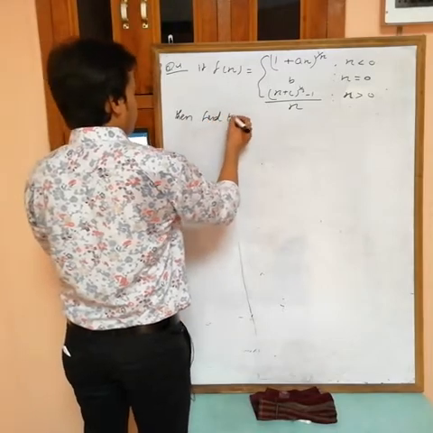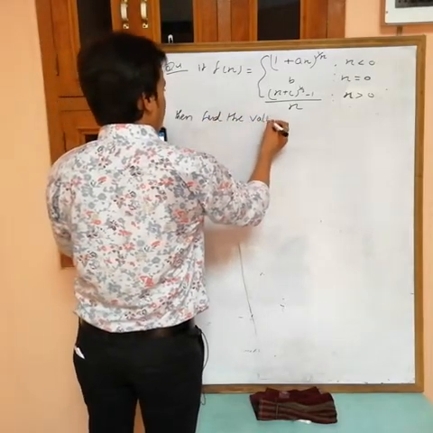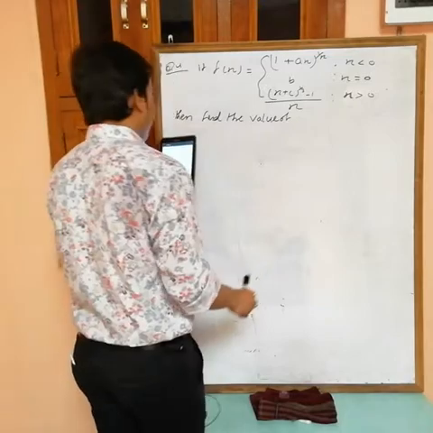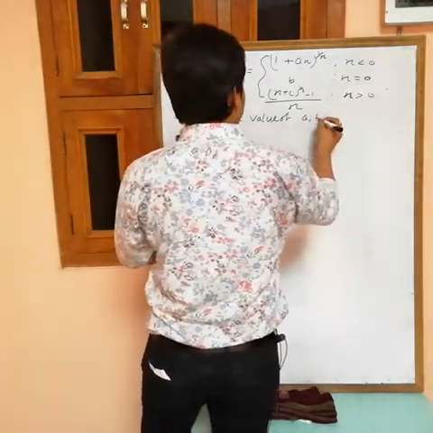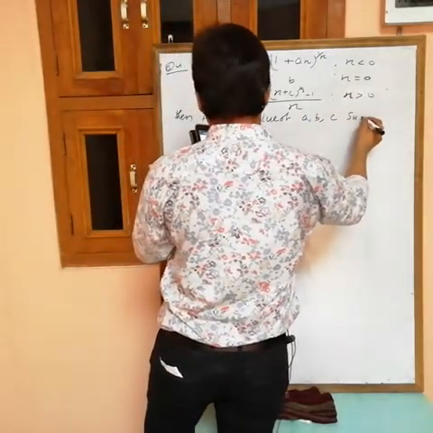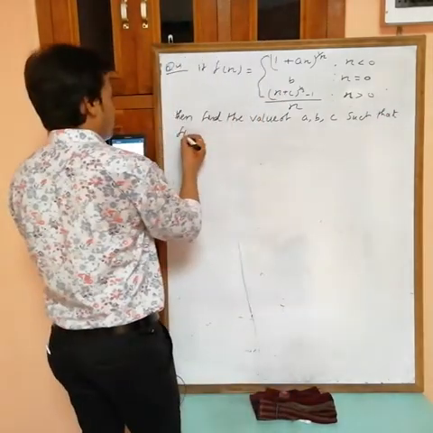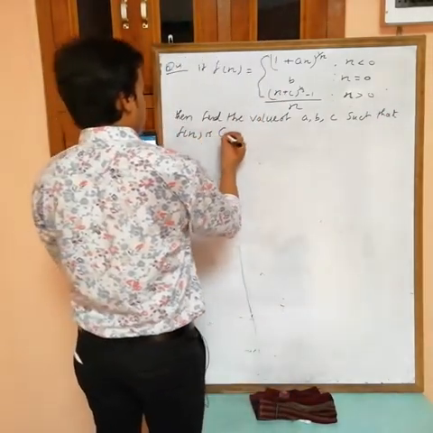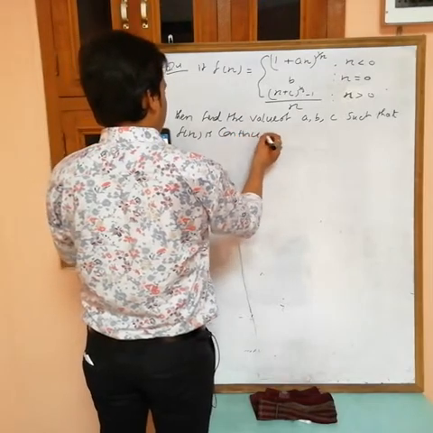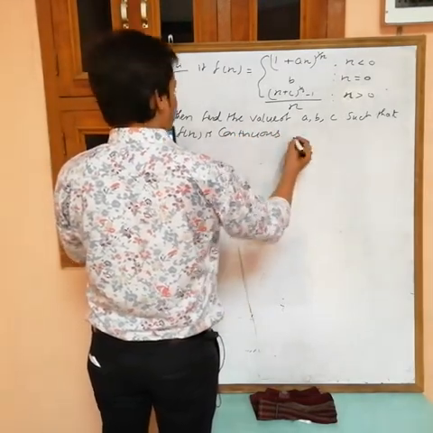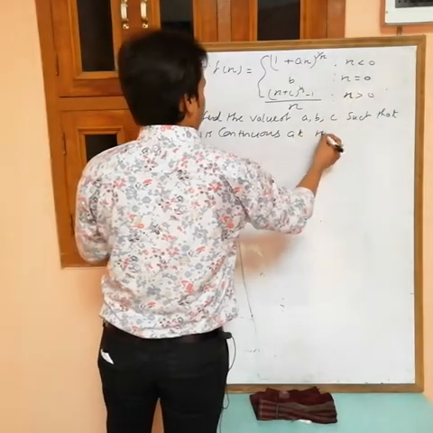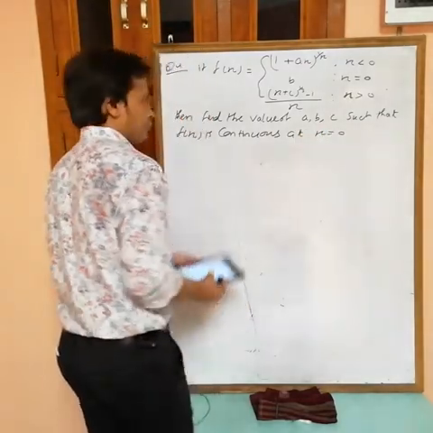Then find the values of a, b, c such that f(x) is continuous at x equals 0.